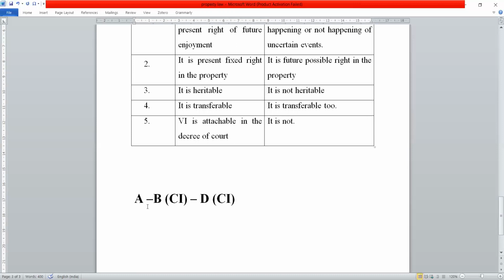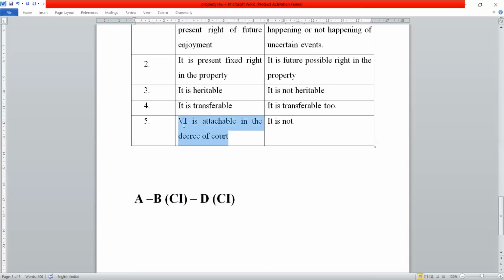So though the contingent interest is transferable, the person to whom it is transferred, the second transferee, will also have a contingent interest, which is definitely dependent upon the happening of that uncertain event.